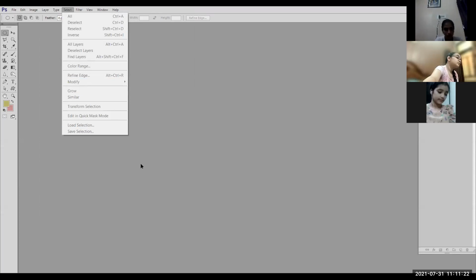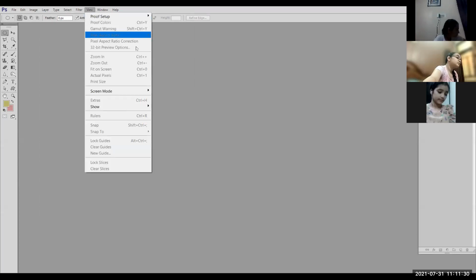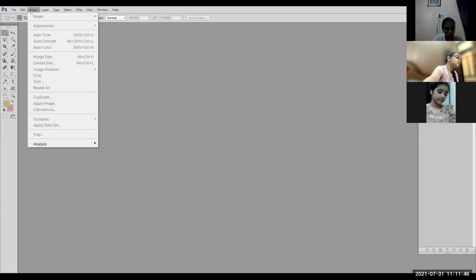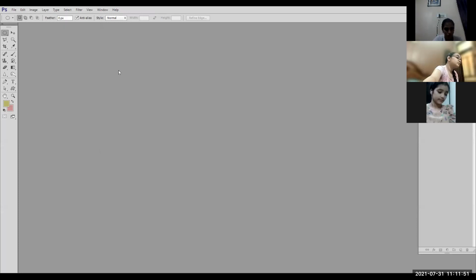Okay, it is similar to the tabs and groups in the ribbon in MS Office, in MS Word or MS PowerPoint. As we click on one tab, it shows you the options related to that tab in the ribbon. But the problem is the ribbon will always take space. The ribbon is always open, and all the options are displayed on the screen. But what is the benefit of menus? It will take less space because when we click on it, it shows you the options. I select the option and it goes back. It minimizes again, so it takes less space. So the working area is bigger as compared to MS Word or PowerPoint, where the ribbon is always taking space on the screen.